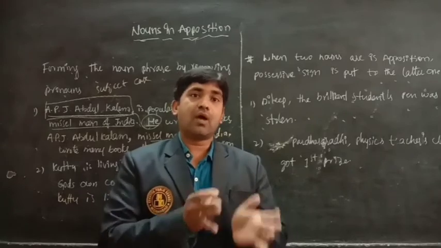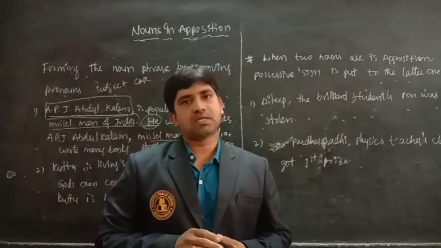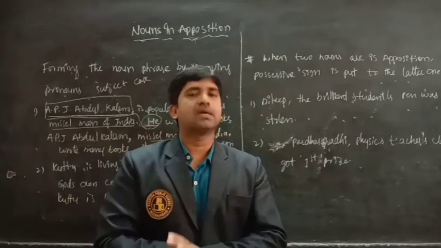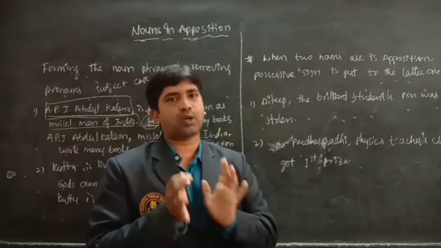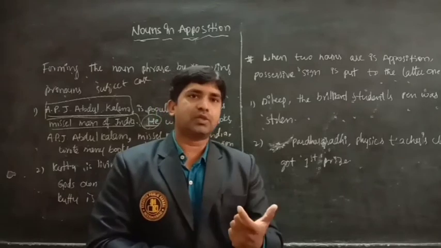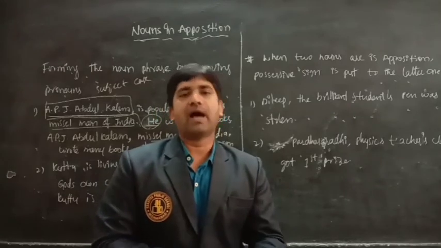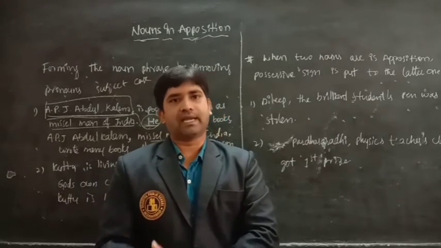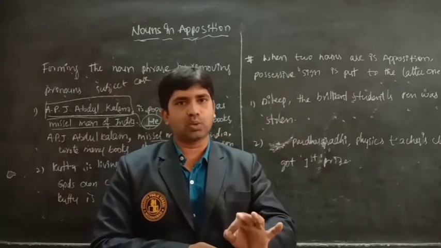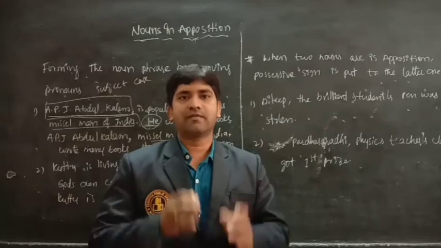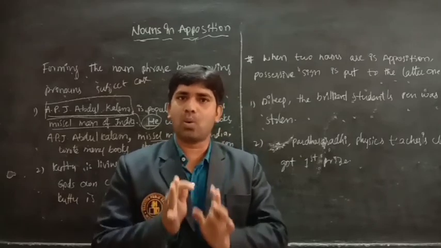With the noun in apposition we also use apostrophes. Where to use the apostrophe? There is a big question: whether we use it with the first noun or with the second noun. Here the rule tells us you have to use the apostrophe with the second noun only.